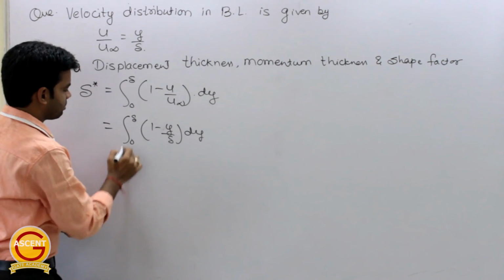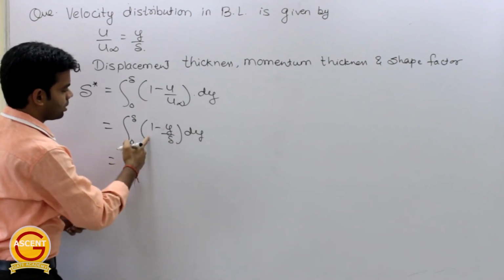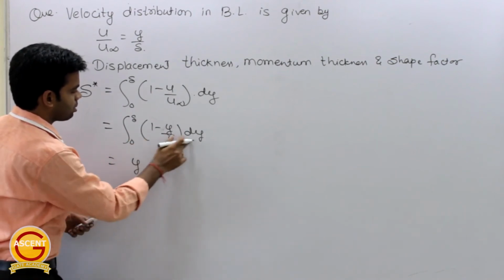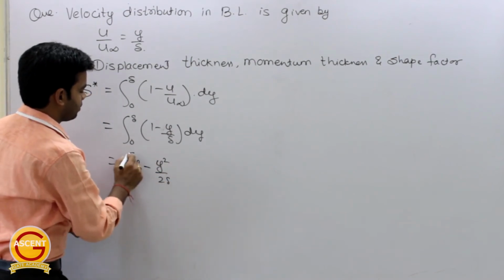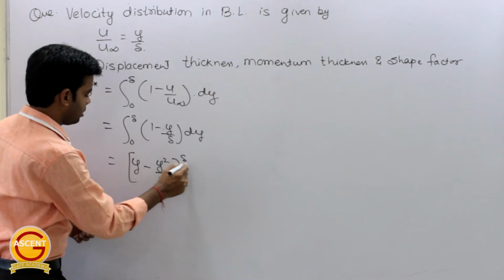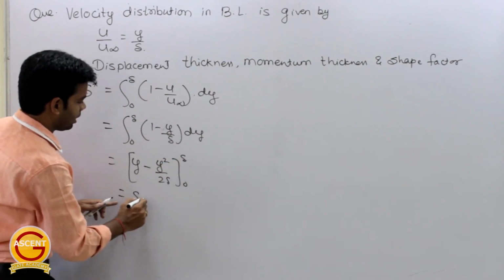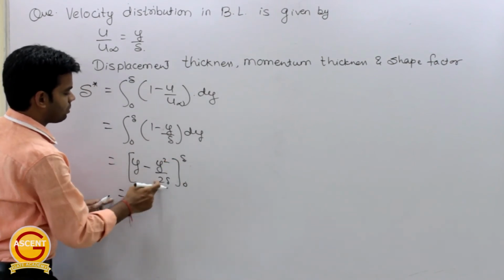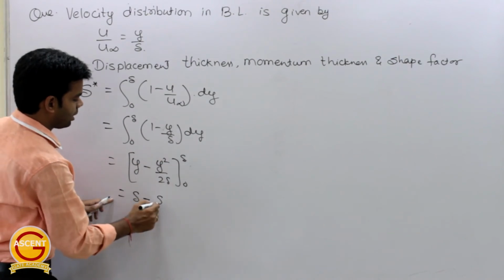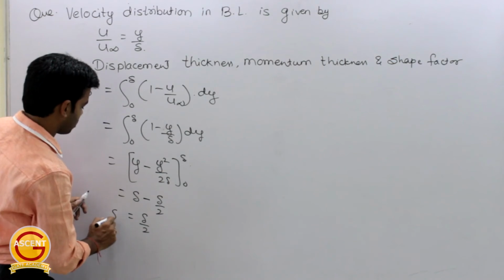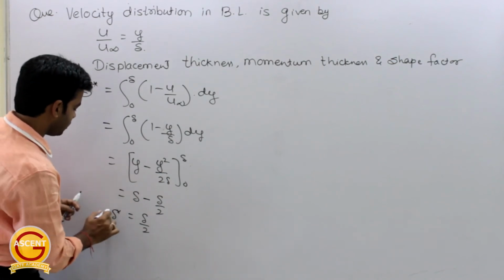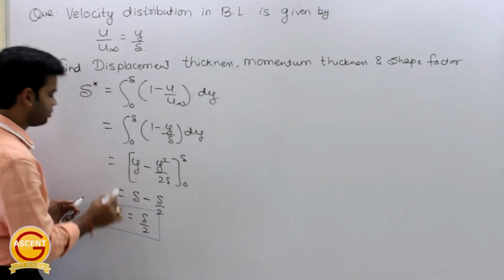If I integrate this, I will get y minus y square by 2 del, limit from 0 to del. Just put the limit, we will get del minus del square by 2 del. Del will get cancelled out, del minus del by 2. So this will be equal to del by 2. Okay, so this is the answer for displacement thickness, del by 2.